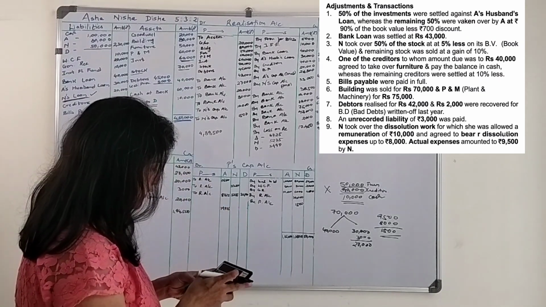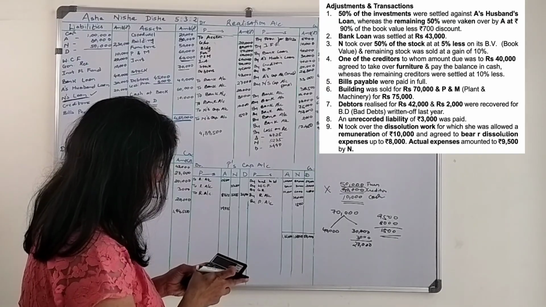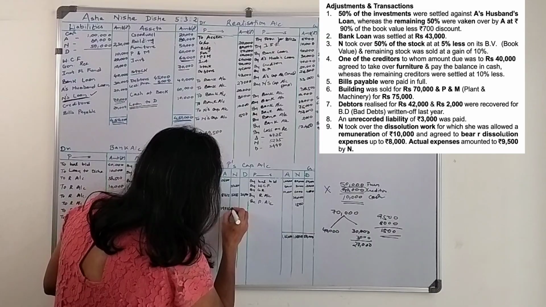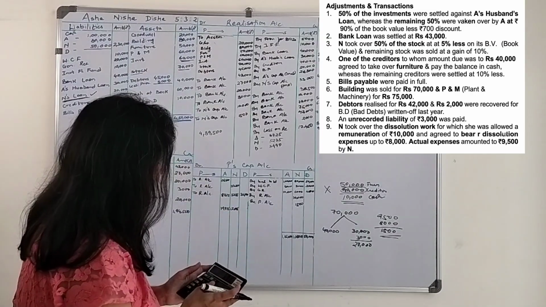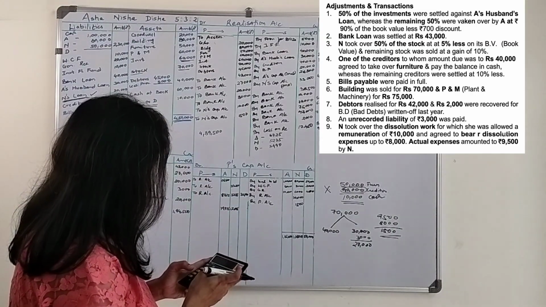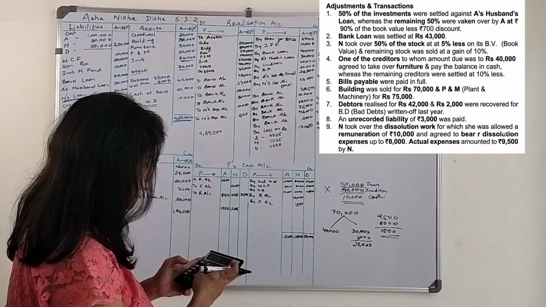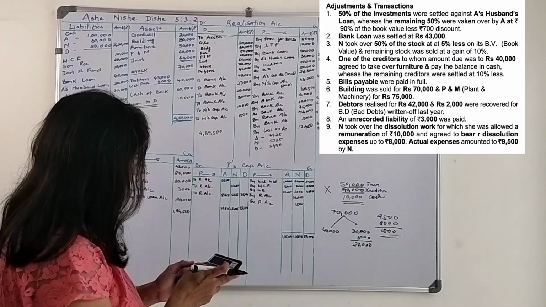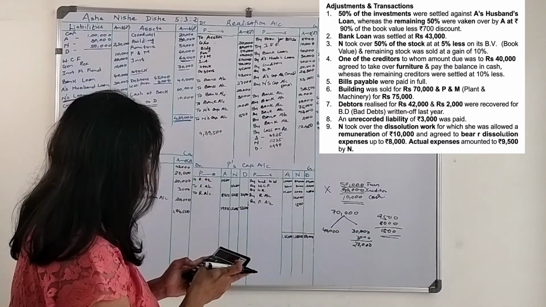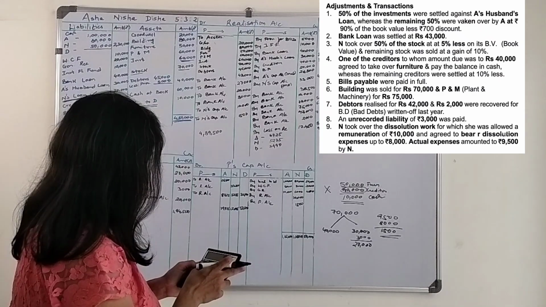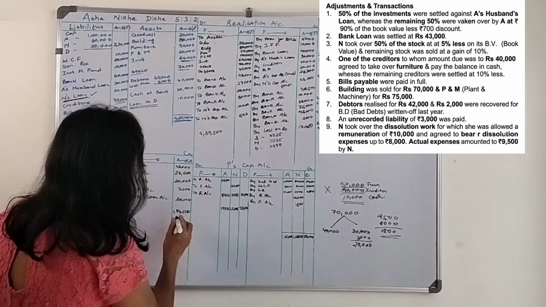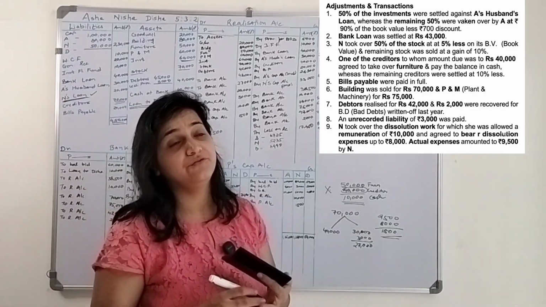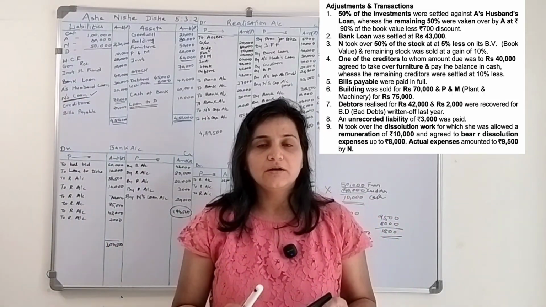For Nisha it is 1,05,500 minus 33,250 minus 5,235, that is 62,015. And for Disha it is 56,000 minus 3,490, that is 52,510. When I add all these amounts, it is equivalent to the amount remaining in the bank, that is 1,94,500. I hope you got this illustration.